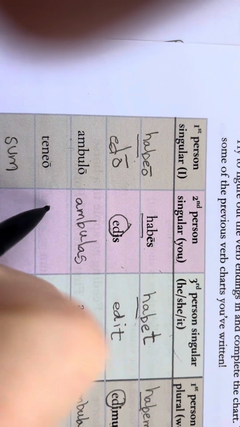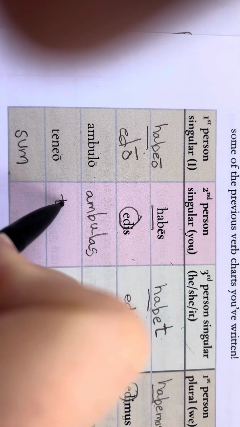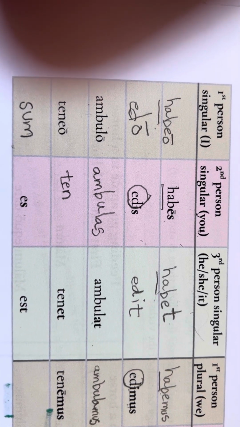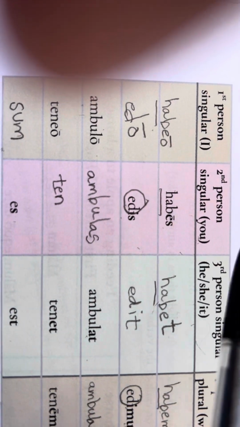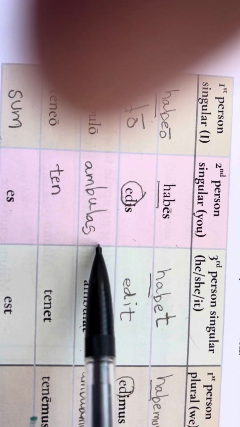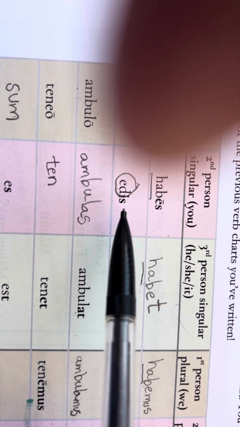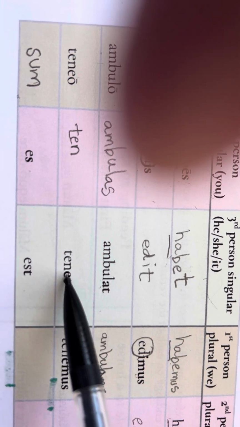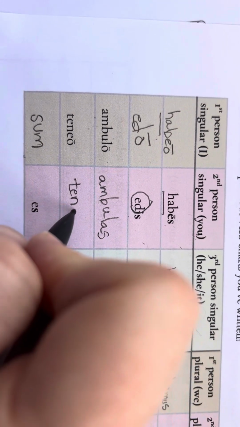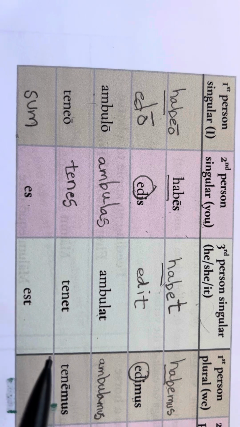We're going to write ten. And then when we're in the second person singular, our ending consonant looks like the S. And it looks like in tenet, the vowel is an E. So we're going to do T-E-N-E-S. Teneo, tenes, tenet.